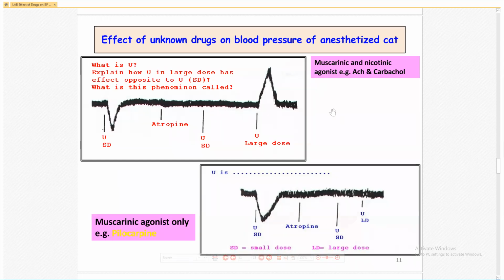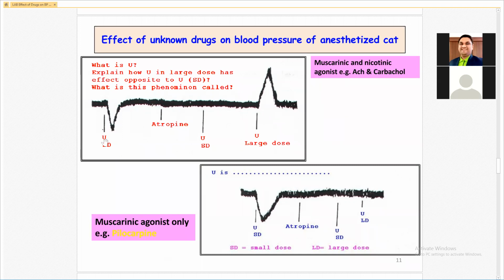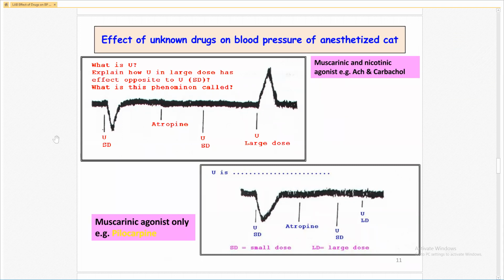Now here, effect of unknown drug on blood pressure of anesthetized animal, and here there is a graph. U is unknown. You have to determine what is unknown. If you see clearly, there is decrease in the blood pressure, and atropine.